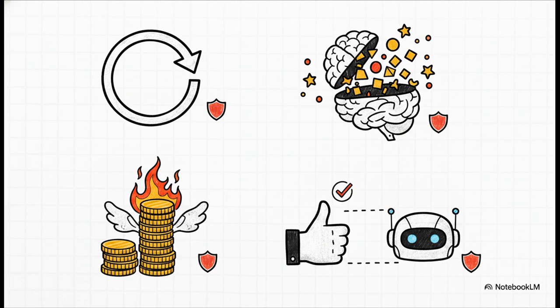So, to make sure your deployment doesn't turn into a nightmare, you need to act like a seasoned senior engineer and set up some strict guardrails. First up, infinite loops. You absolutely must set a maximum iteration limit so a confused agent doesn't get stuck in a loop and burn through hundreds of dollars of API credits in minutes. Second, context overflow. You handle that with smart background summarization. Third, cost overruns. Use tools like semantic caching. This can literally cut your costs by up to 90%. And finally, unpredictable execution. Look, if your agent is doing sensitive things like sending emails or executing financial trades, always put a human-in-the-loop approval step in there so a rogue agent doesn't cause a total disaster.